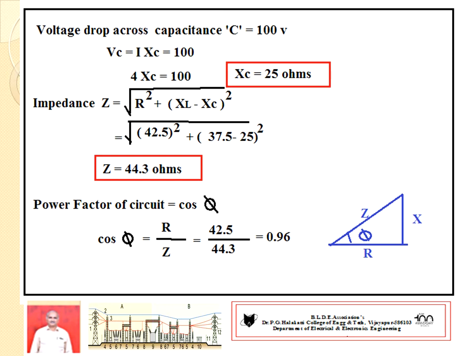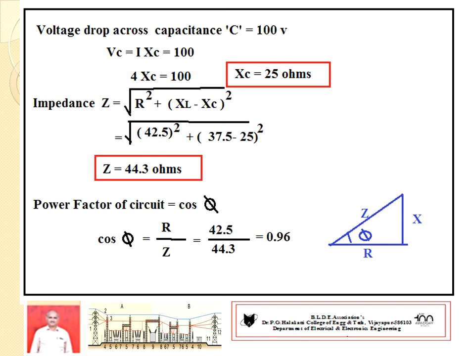Once you know R, XL and XC, then go for calculation of the total impedance of the circuit. Z equal to under square root of R square plus (XL minus XC) square. You substitute the values, calculate the impedance. Z equal to 44.3 ohms.